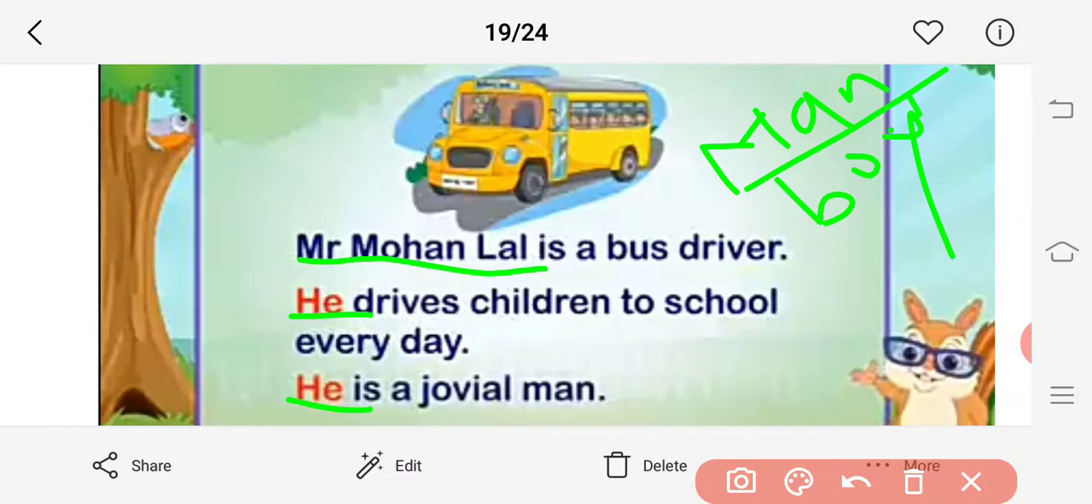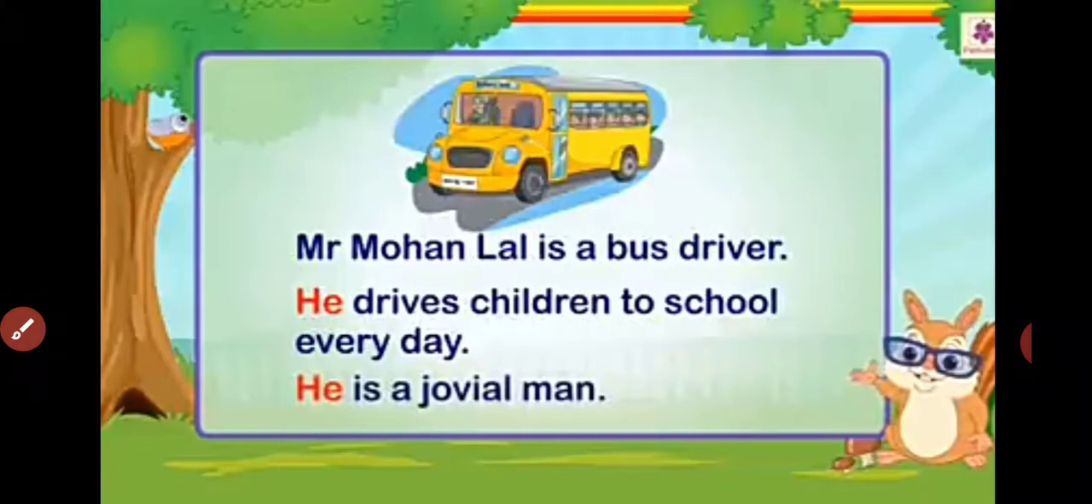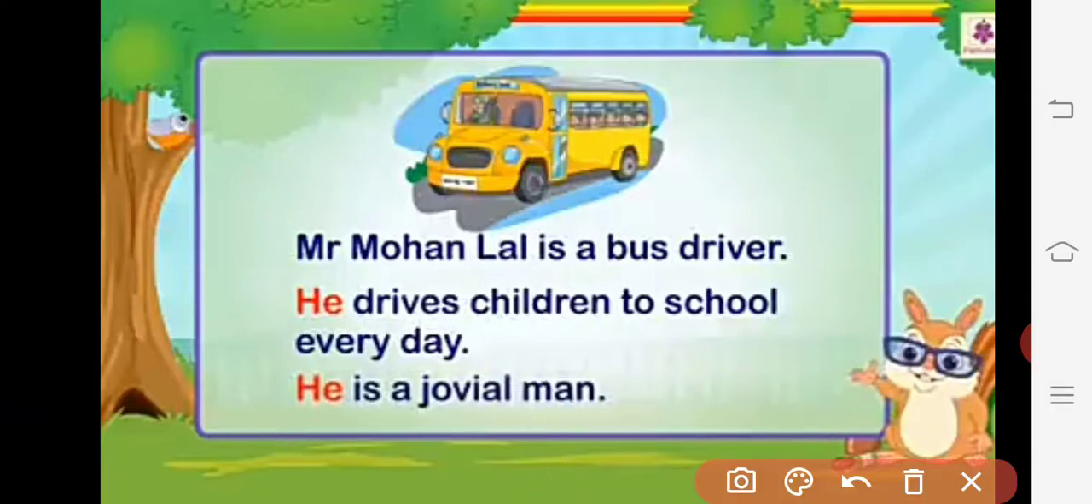Clear? Now see, in that case, what are we doing? First we have written the name of Mr. Mohanlal. After that, the same Mohanlal is there, so in place of Mohanlal we can say he. Again, he drives children to school every day. Again he. He is a jovial man. Clear? In that way, if we are talking about any person, it will sound very fluent. It will add beauty to our speaking. So that is nothing but the pronouns.